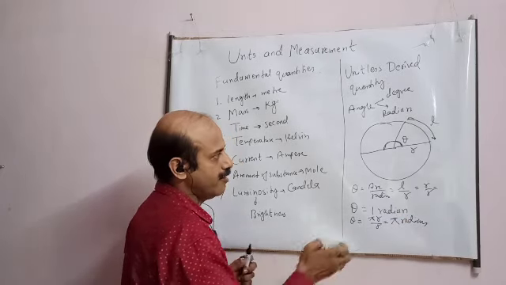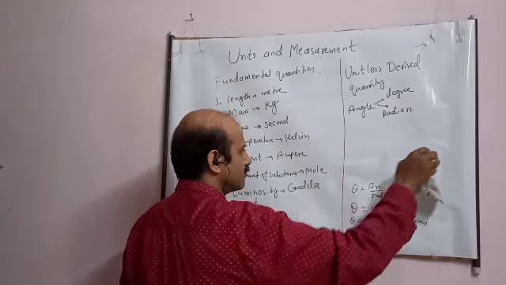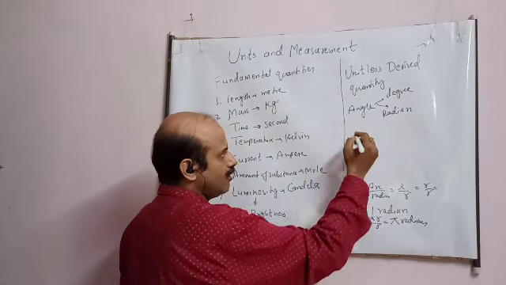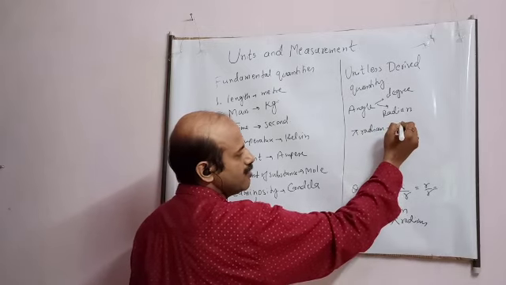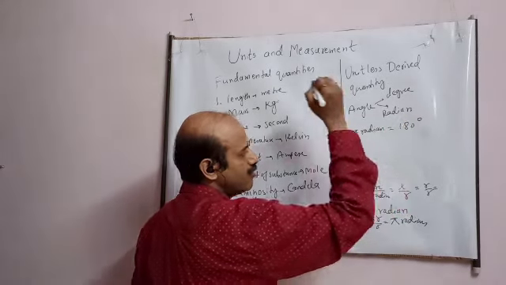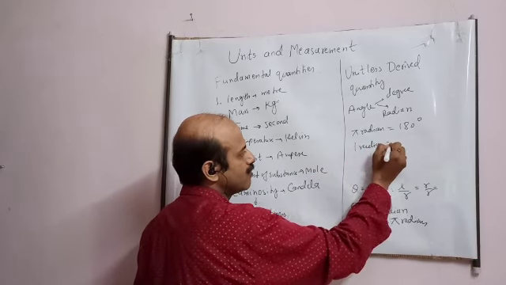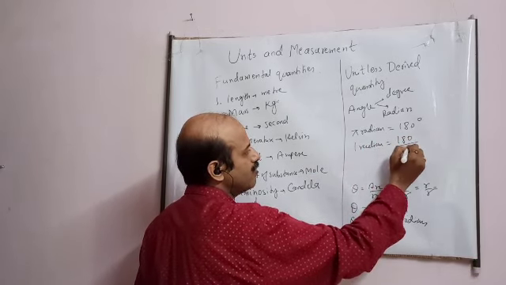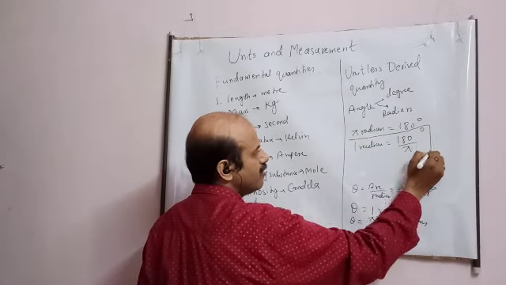This means pi radian is equal to 180 degree. So 1 radian will be how much? 180 upon pi degree. This is the relation between radian and degree, student.